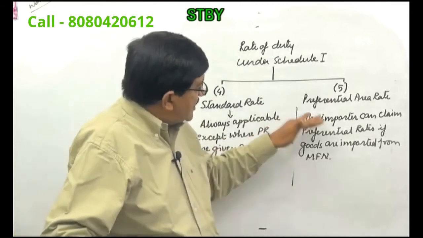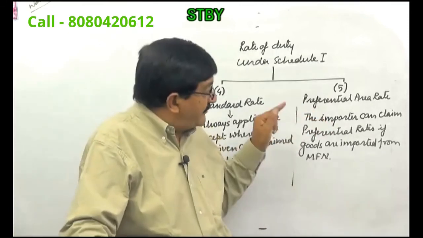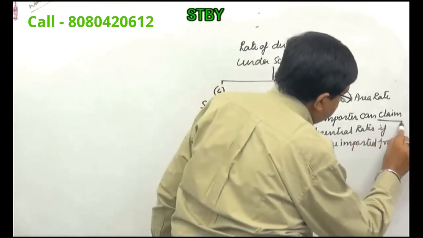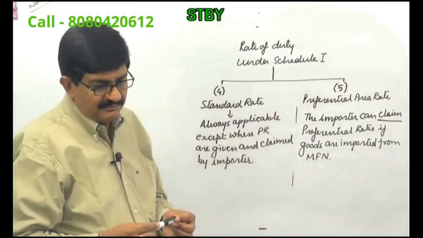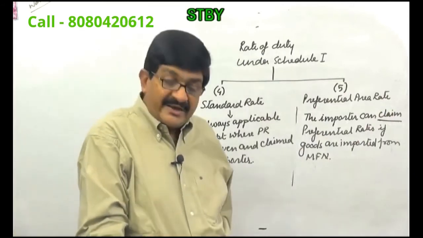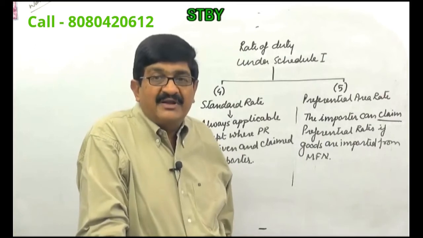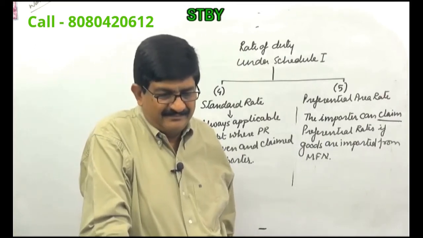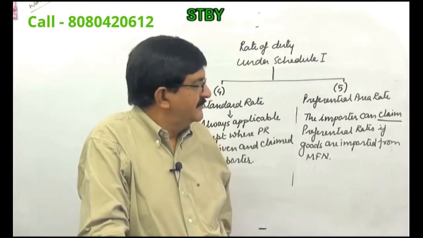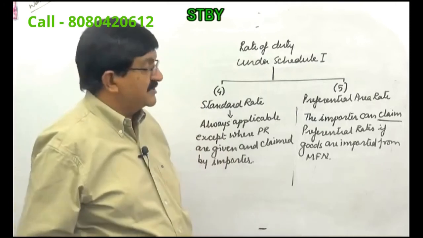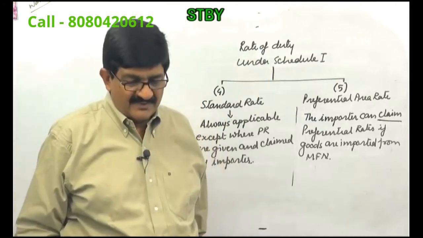So suppose I am the importer, then from the exporter I need to collect the certificate of origin. Correct. You'll have to tell him in the beginning itself that you will require a certificate of origin. And let's suppose the exporter denies, saying I am not able to produce the certificate of origin. Then it is a matter of your choice whether you would like to import that article from that person or not. Okay. Right. Thank you.